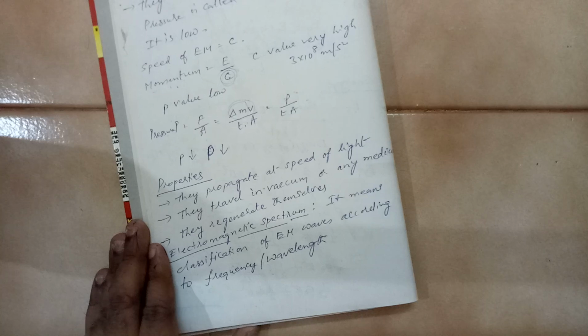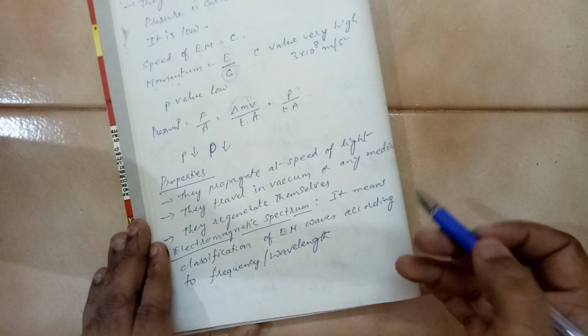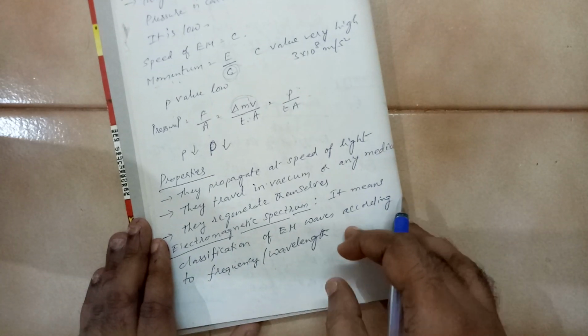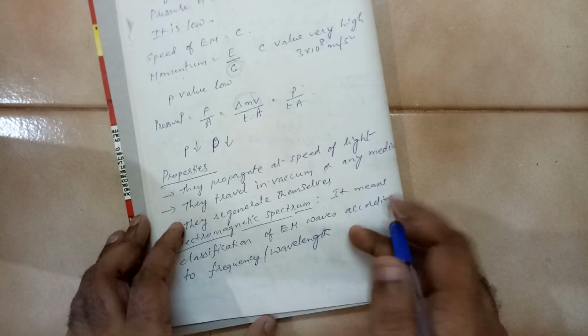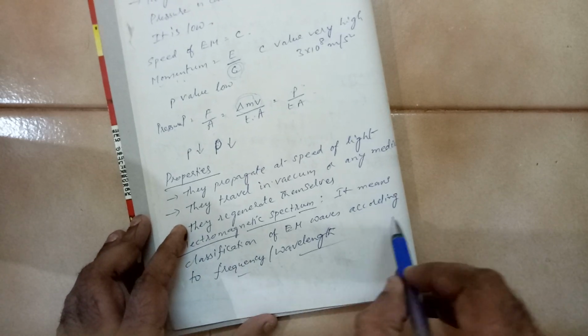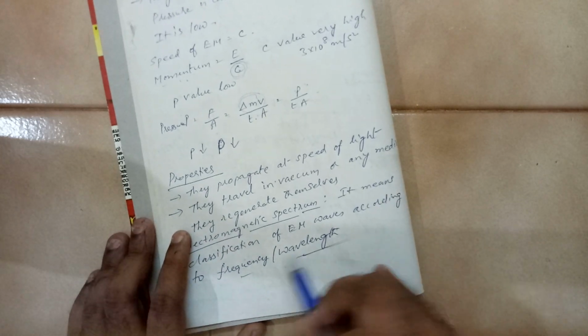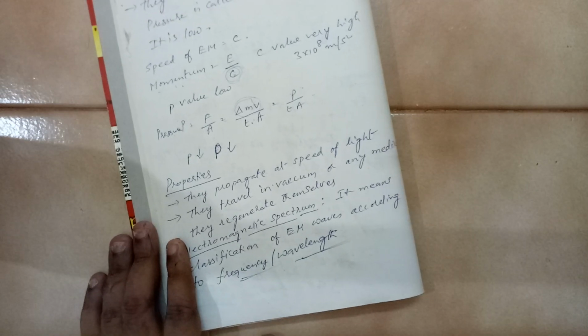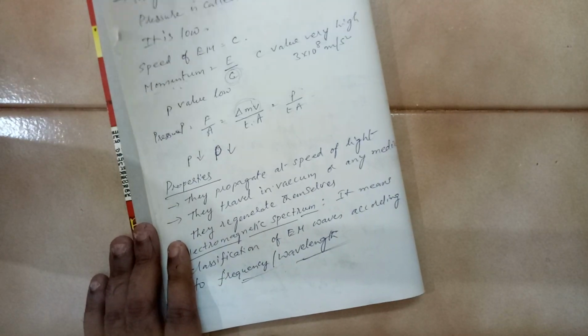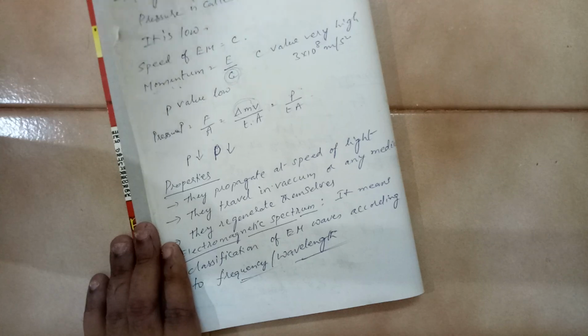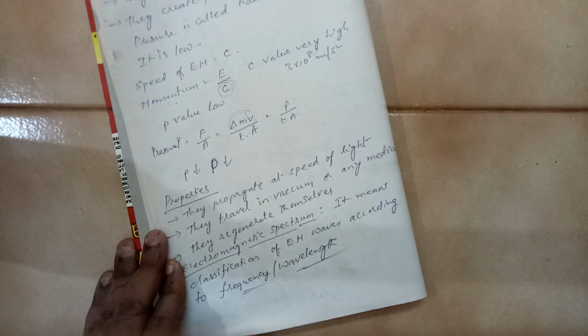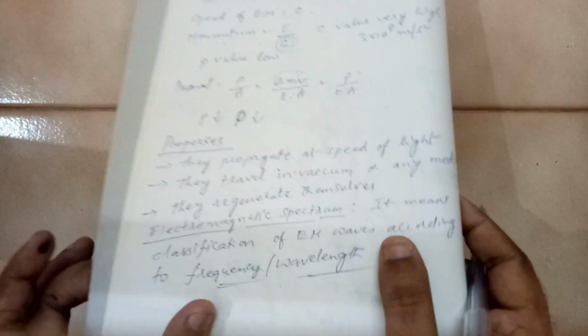Electromagnetic waves are basically classified with reference to either wavelength or frequency. This type of classification is called electromagnetic spectrum. Spectrum means a group of waves.